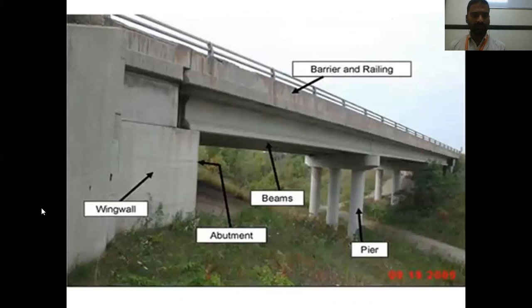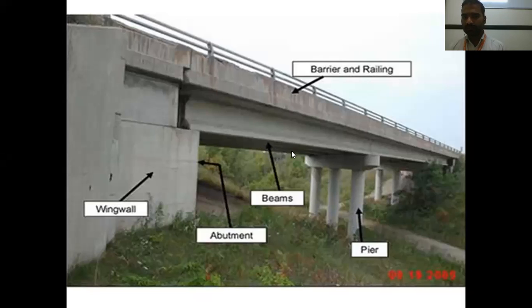Okay, these are the parts. See here, this is called the abutment. This is a pier, which is at the end of the bridge. This is within the bridge. This is also within the bridge. These are called piers. A pier is nothing but a column, but in the case of bridges, it is not called a column. It is called a pier.